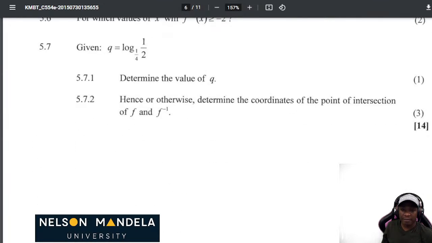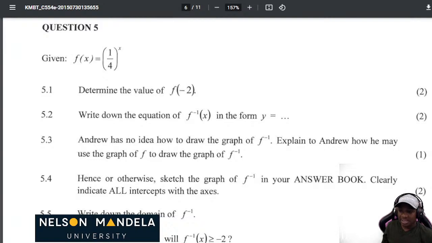Question number 5. It's quite long, but interesting at the same time. Okay. So initially we're given f of x is equal to 1 over 4 to the power of x. All right, that's great. So what are we given? We're given an exponential function. What do you know about an exponential function? An exponential function only has a horizontal asymptote.